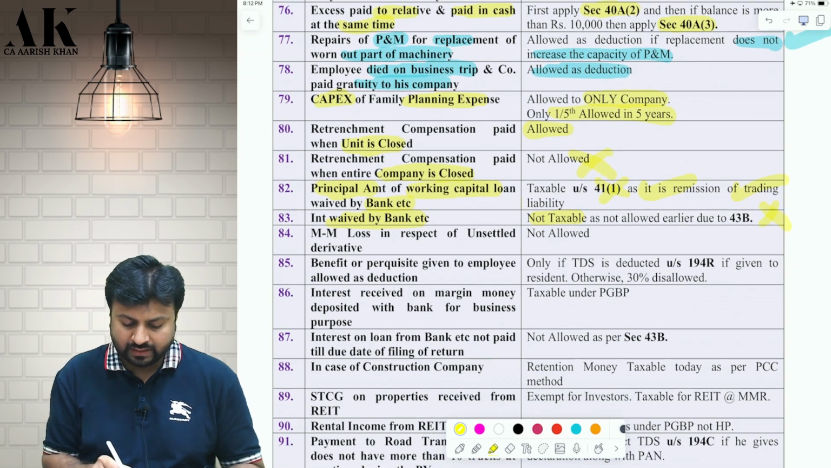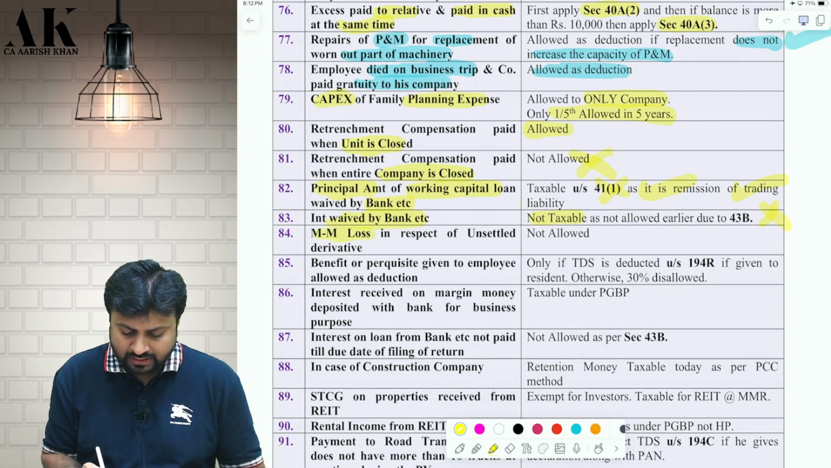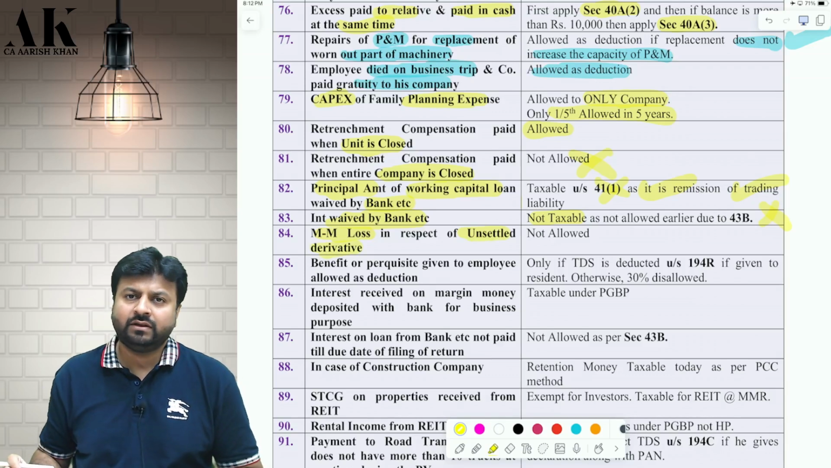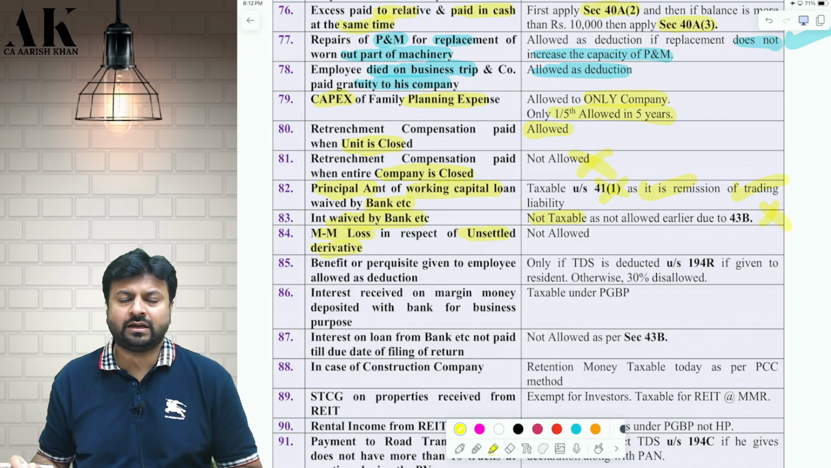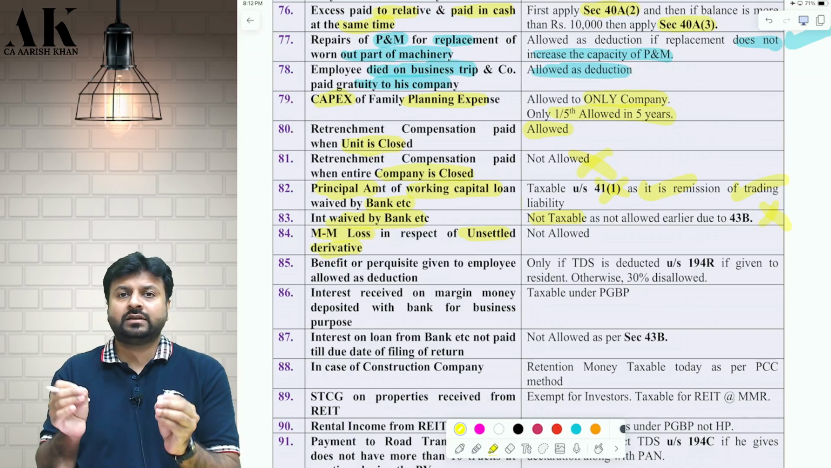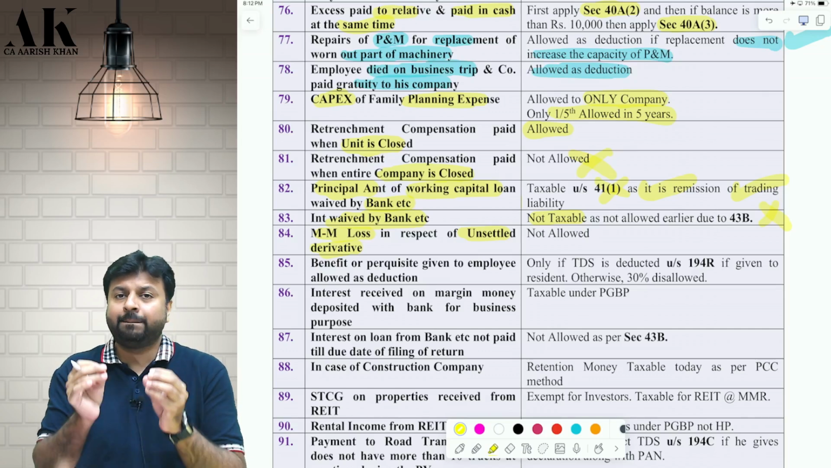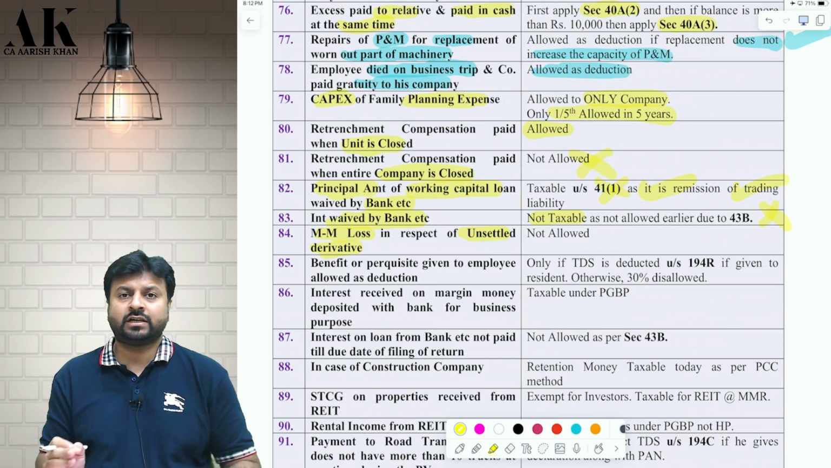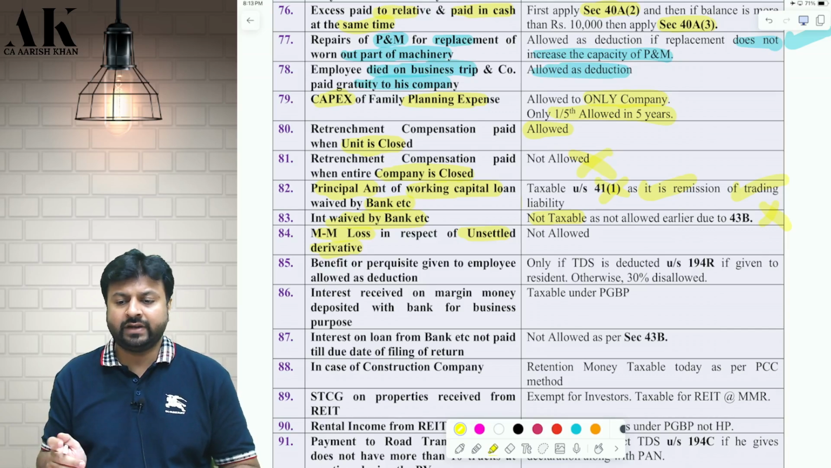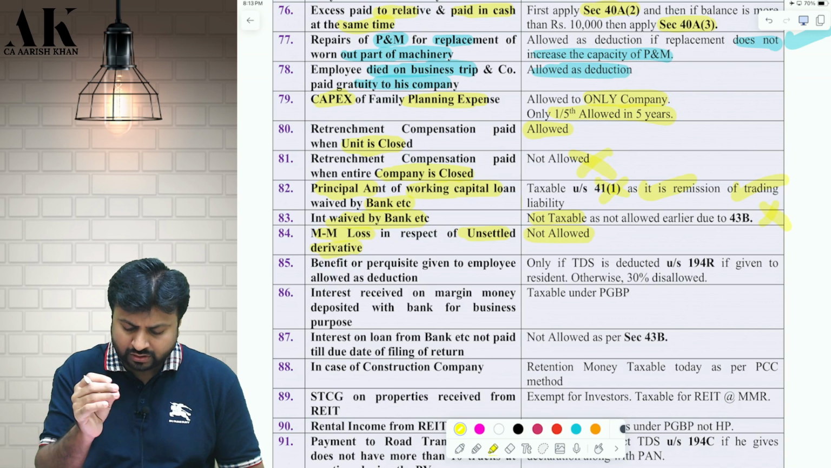Next one, if there is a mark to market loss in respect of an unsettled derivative. Very famous adjustment, a lot of times it has come. Remember, mark to market loss is allowed as a deduction under section 36(1)(xviii), but it is not allowed as a deduction if it is an unsettled derivative. The derivative has to be a settled derivative. In case of an unsettled derivative, mark to market loss is not allowed as a deduction.